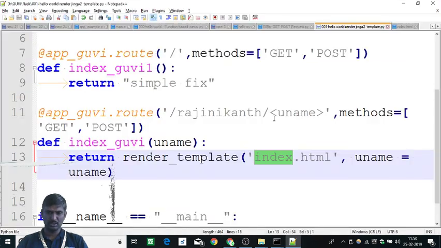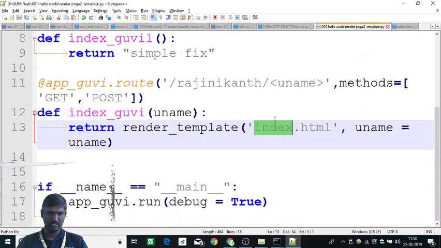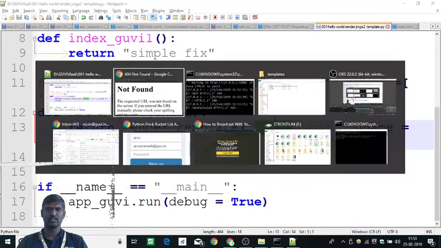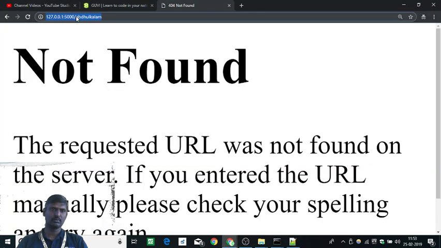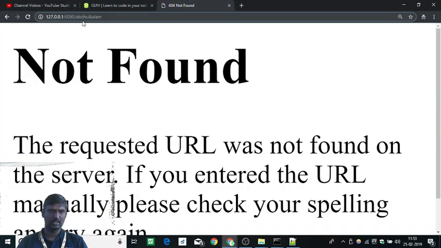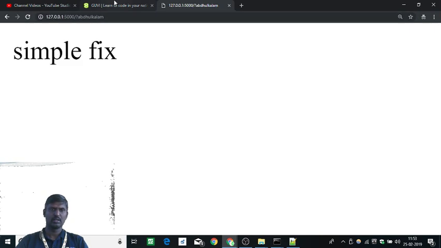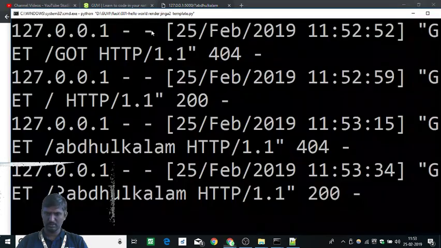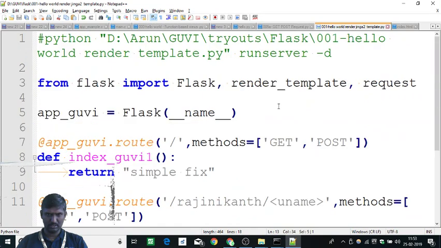So what should I give here is the next question. It says the URL route is not there. So it comes here and goes.